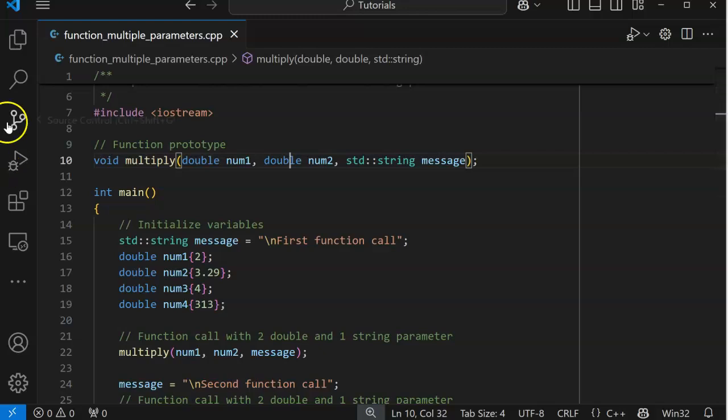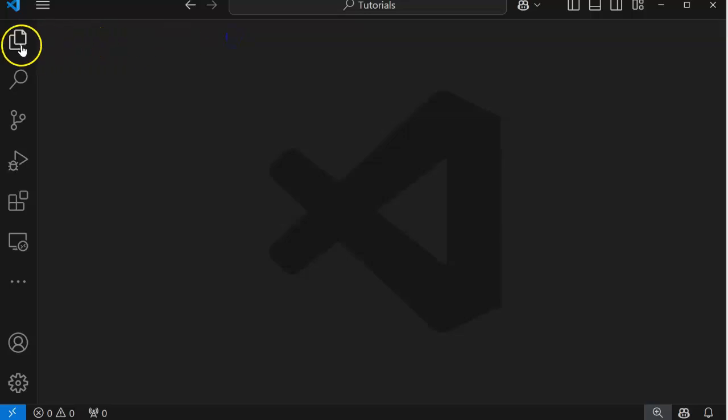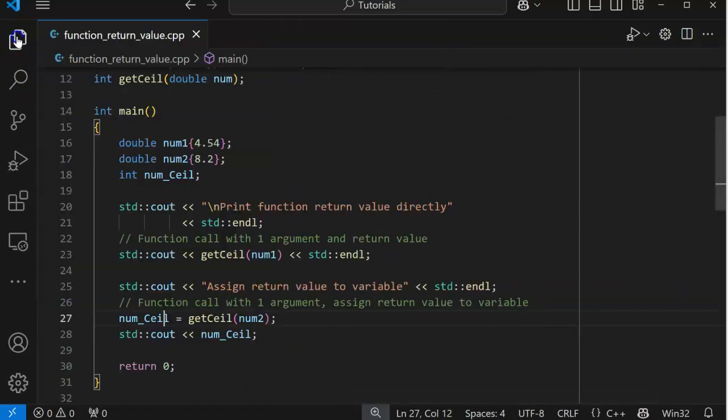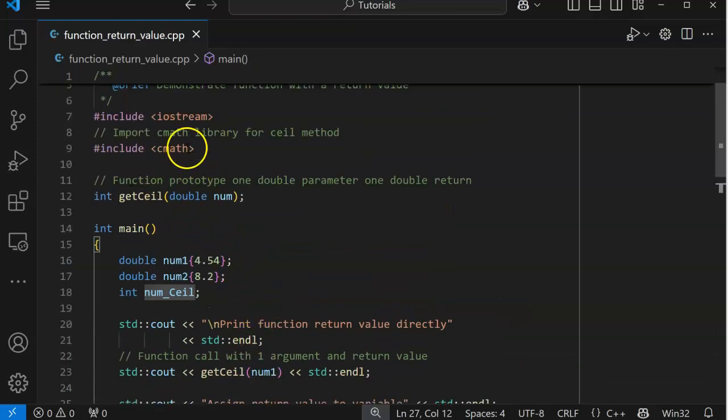So what else? What's next? Return values. So we can send something in. So here's our get ceiling. Our get ceiling needs our math library. So what is a ceiling?